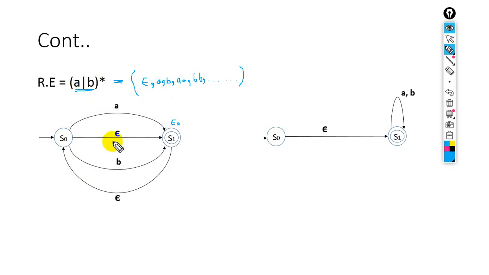So this is the NFA for this. Simply, if you want to remove the epsilon and this back transition, what should we use? We should use just like this.